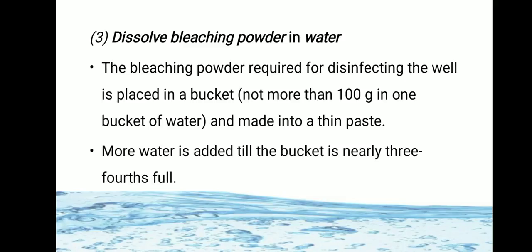The bleaching powder required is placed in a bucket and water is added to make a thin paste. More water is added till the bucket is nearly 3/4 full. The bleaching powder taken is not more than 100 gram in 1 bucket of water. If more than 100 gram is required, take another bucket.